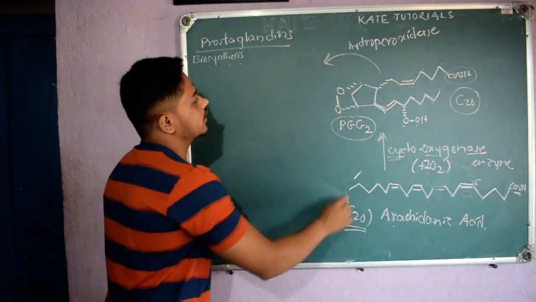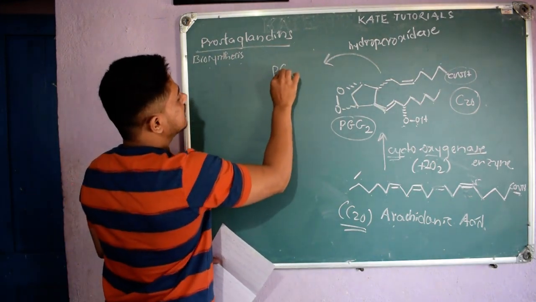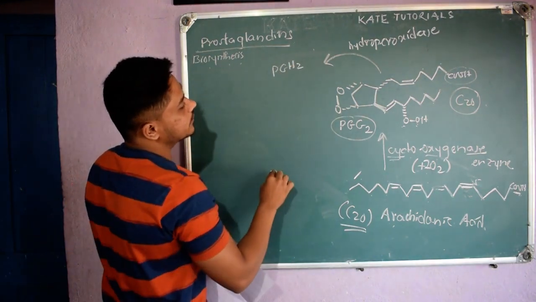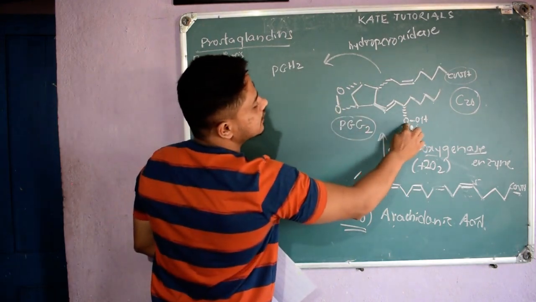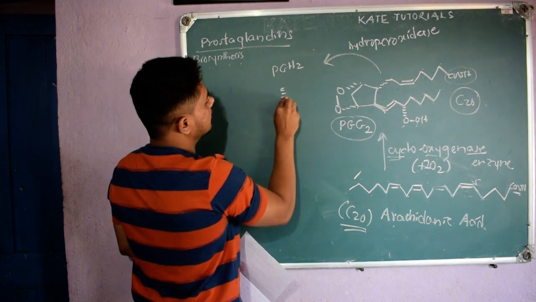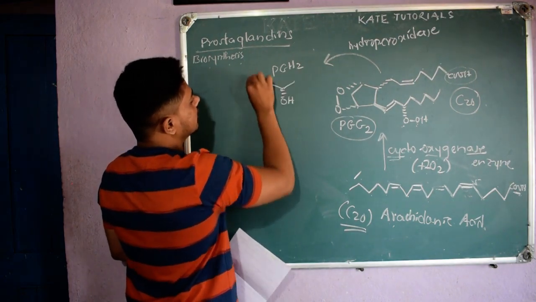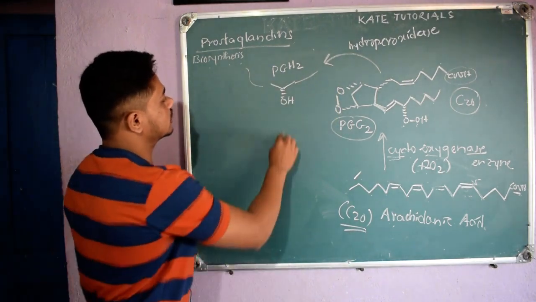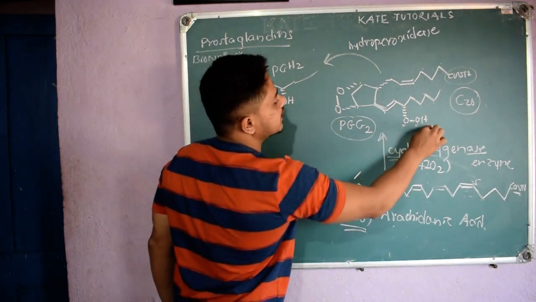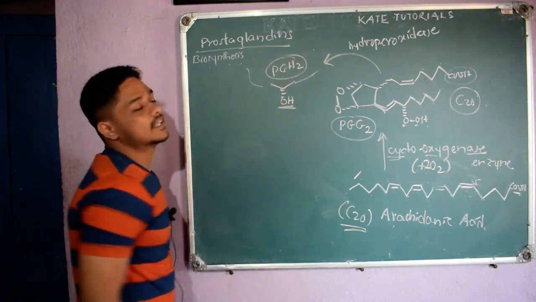Hydroperoxidase means what it will do, this PGG2 is there, from PGG2 I will get PGH2. So what will be the difference? Everything will be the same, the structure, only instead of this OOH I will get OH, right? Everything will be the same as that PGG2. So here OOH was there, here simply OH we will get. So this is nothing but our PGH2.